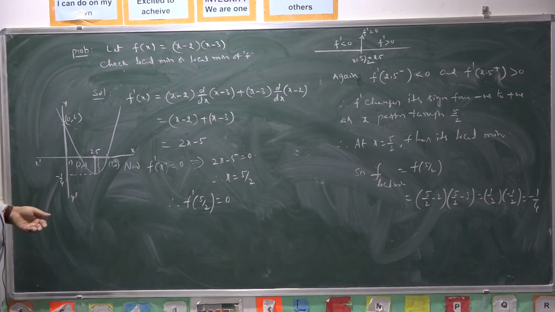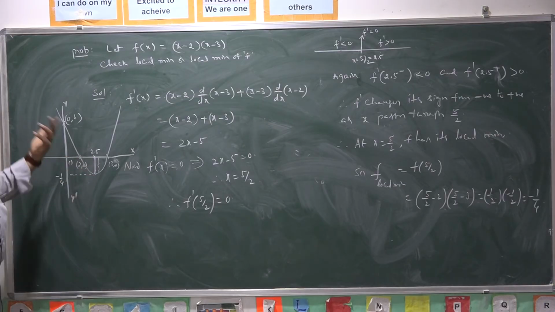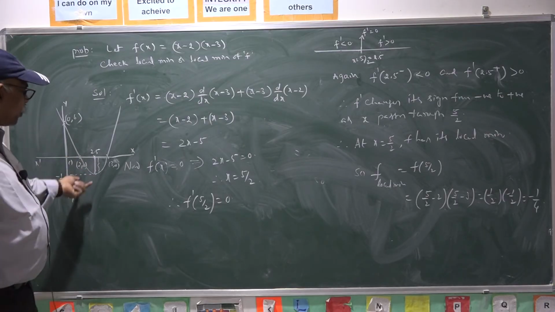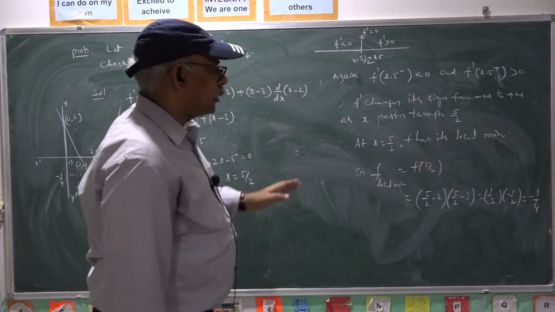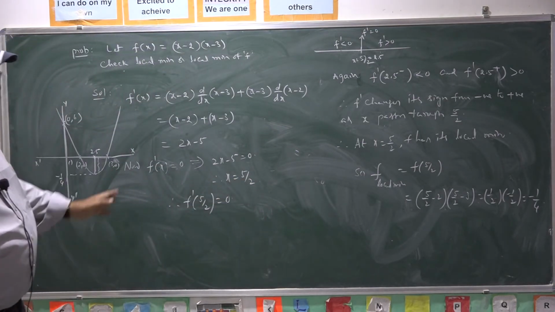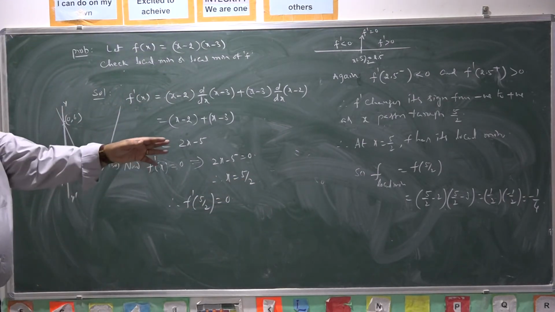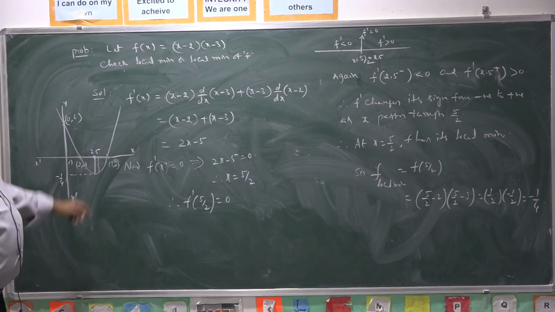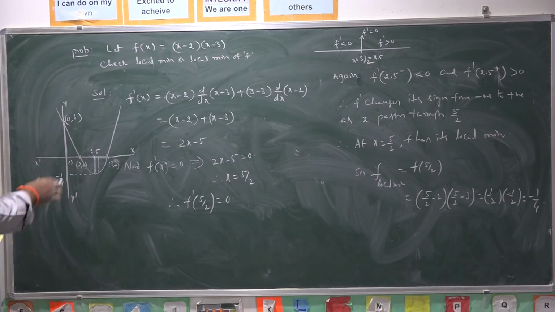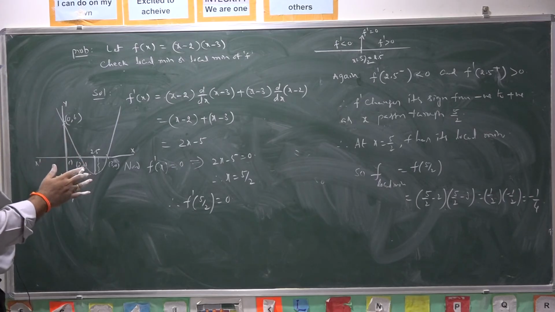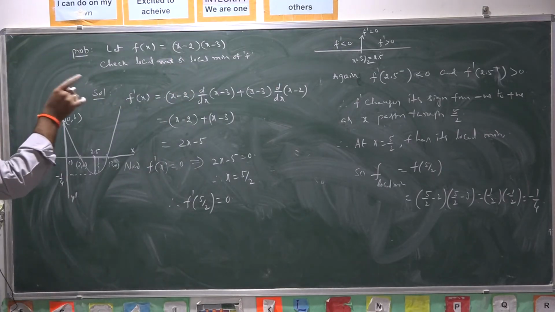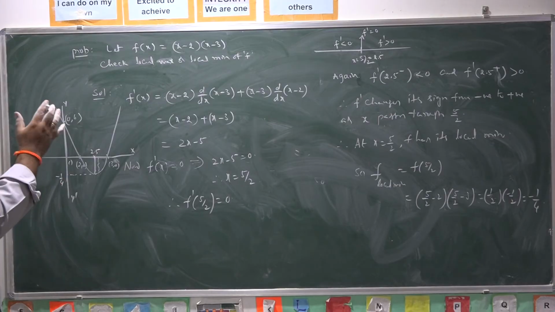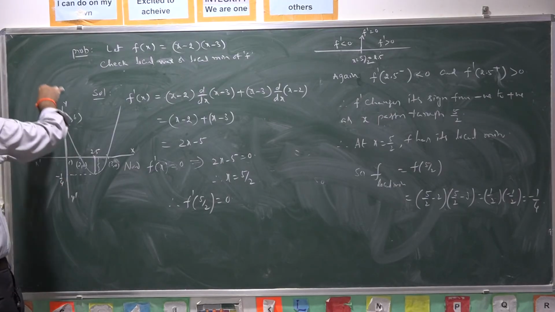You cannot find other minimum values for this function. So, at this point, the local minimum is minus 1 by 4. At this point, the function has a minimum, that is said to be local minimum, that is minus 1 by 4. Here the function has only local minimum, but not local maximum. You can extend to any extent.